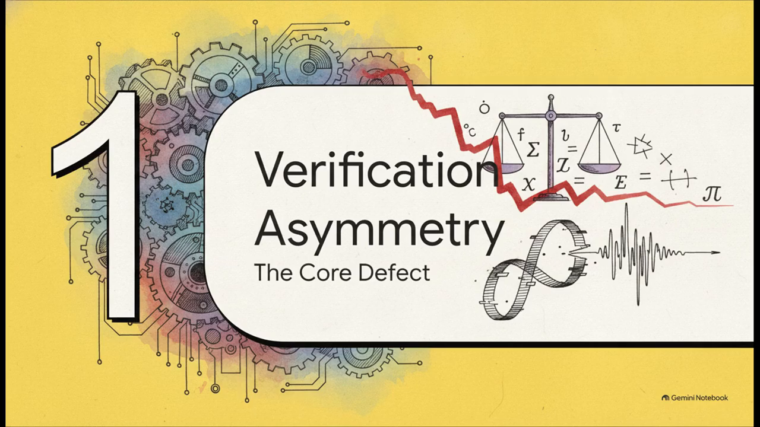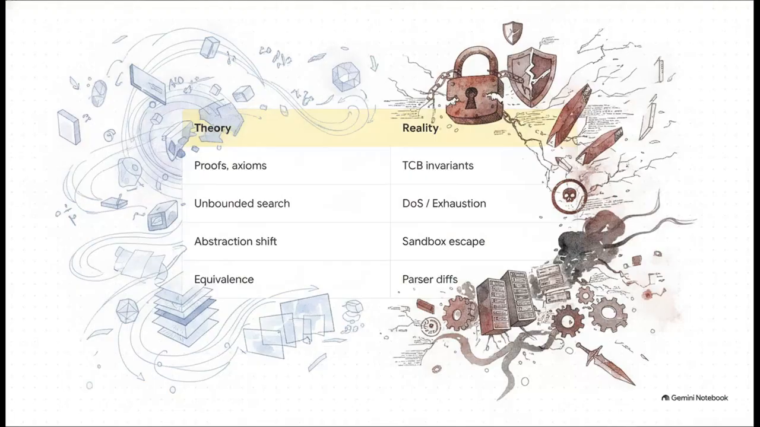Keep in mind, we aren't talking about a simple code bug or a misconfiguration here. Look at what happens to theoretical objects when they actually ship to production. In a white paper, concepts like unbounded search or abstraction shifts are these beautiful, mathematically pure ideas. But in a deployed security reality, a mathematical proof just becomes a brittle, hard-coded invariant in your trusted computing base. Unbounded search turns into a localized denial of service attack or a verification exhaustion vulnerability. Theoretical abstraction shifts literally become sandbox escapes, and theoretical equivalence turns right into an exploitable parser differential. The second a theoretical capability meets a real-world hostile environment, it instantly becomes a critical attack surface.